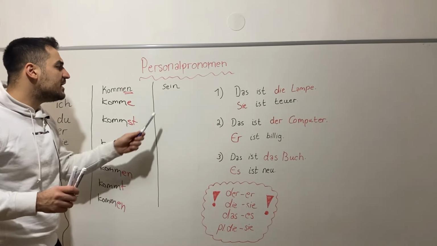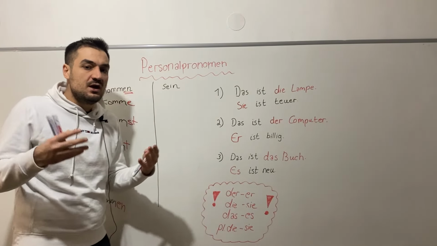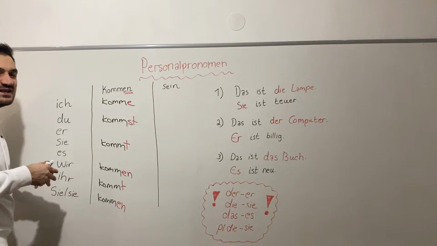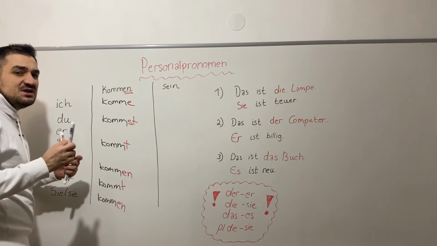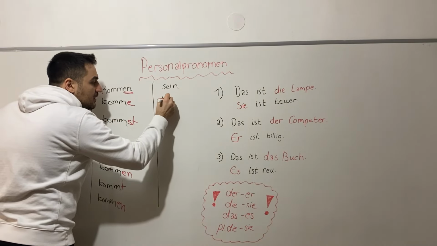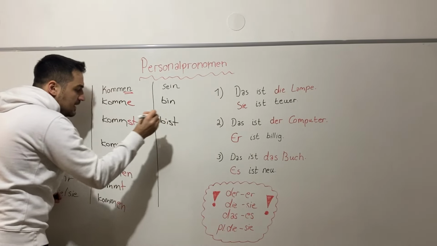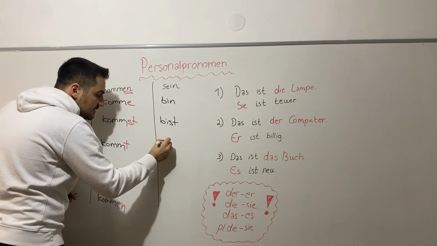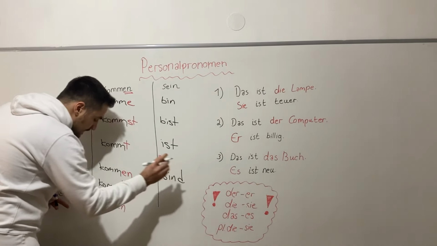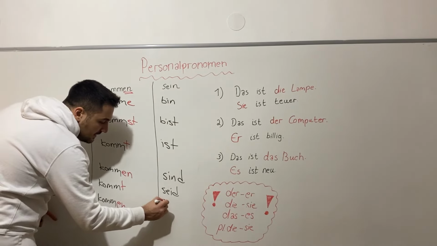But what about the irregular verb? The irregular verb sein. In sein we don't have any rule because it's irregular. And 30% of the verbs are irregular verbs. You must learn them because they don't have a rule. Now, sein means to be. And how are we conjugating to be? Let us see. Ich bin. I am. Du bist. Er, sie, es ist. Wir sind. Ihr seid. Sie und sie sind.